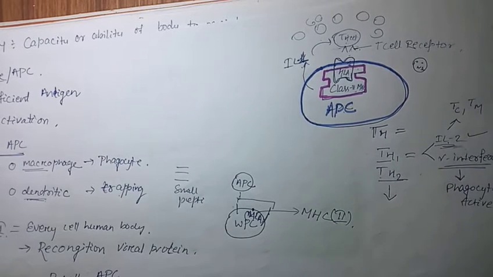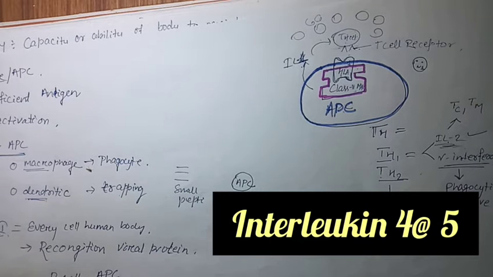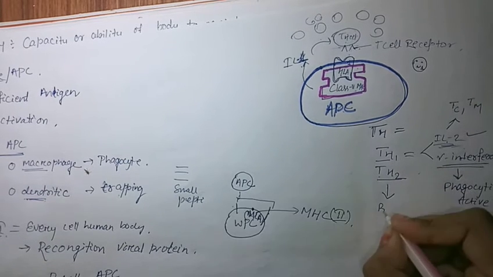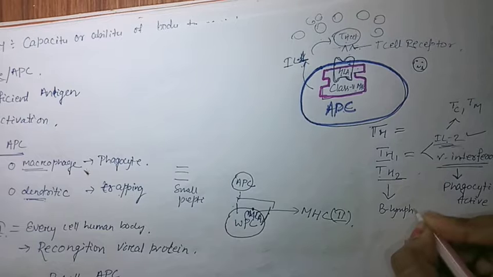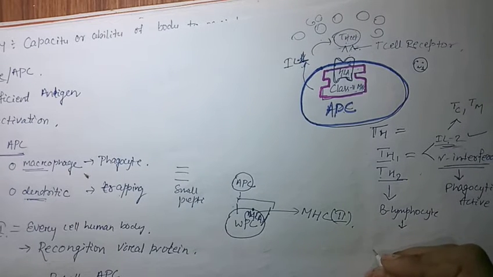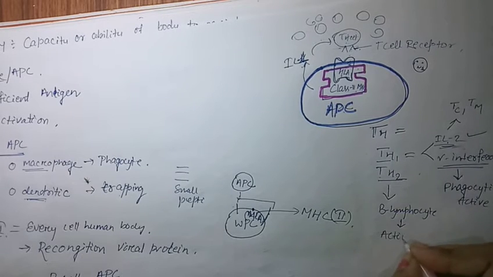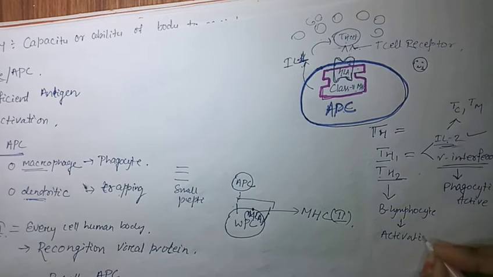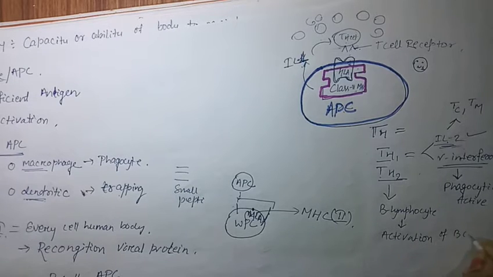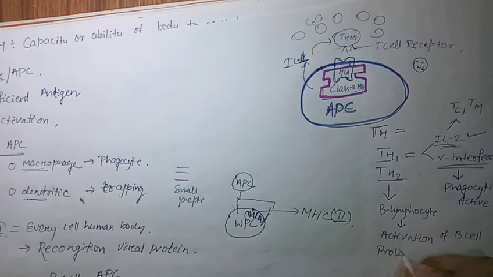Then interleukin 2. What is the role of interleukin 2? Interleukin 2 is concerned with humoral immunity. Humoral immunity means B lymphocyte activation. How does B lymphocyte activation occur? By activation of B cell and proliferation of plasma cell.